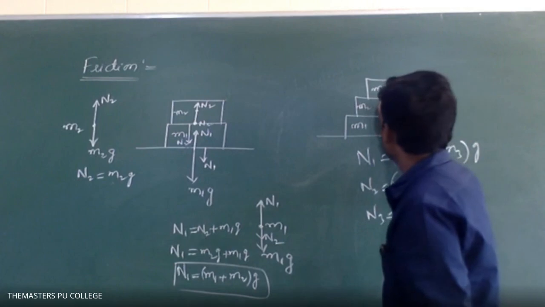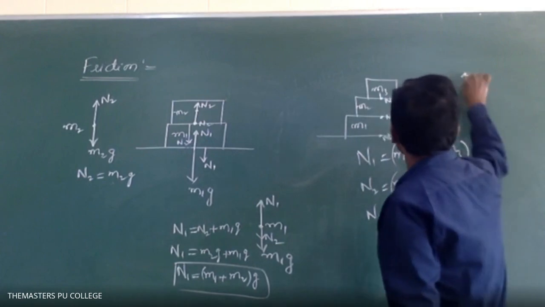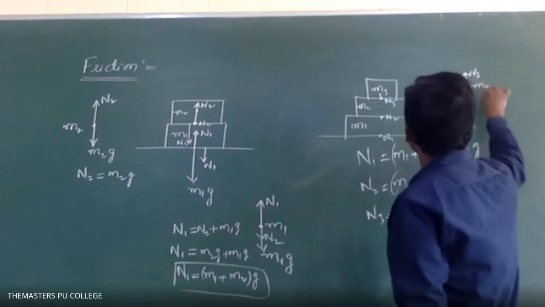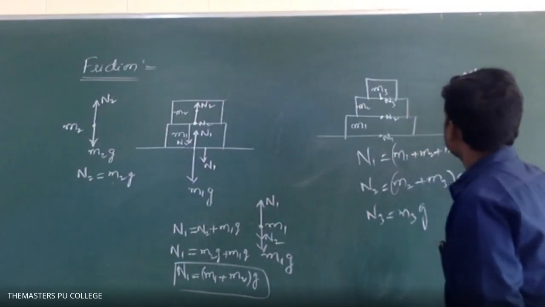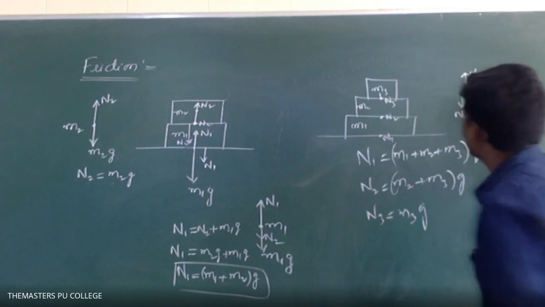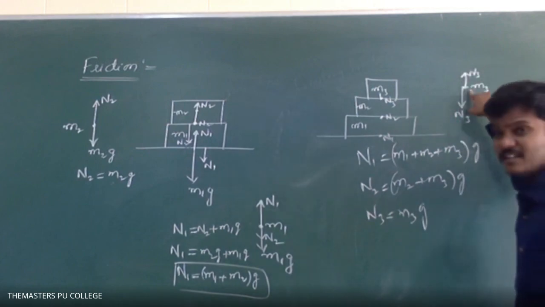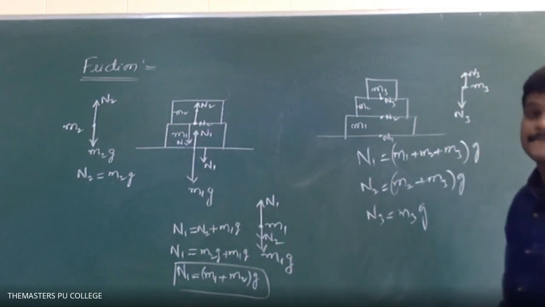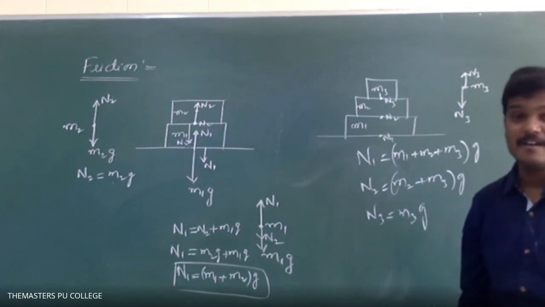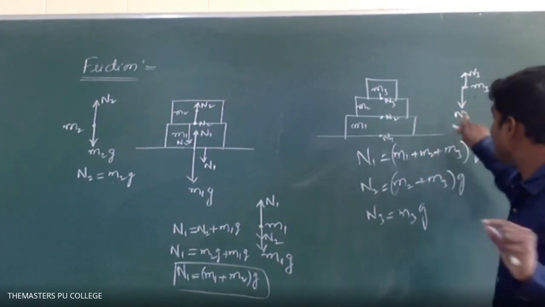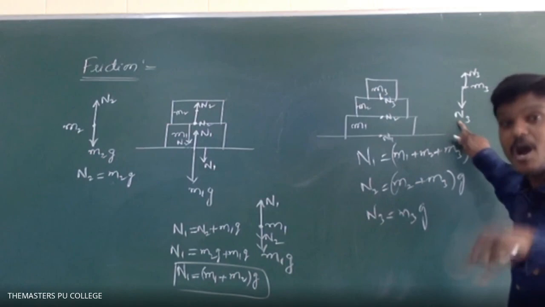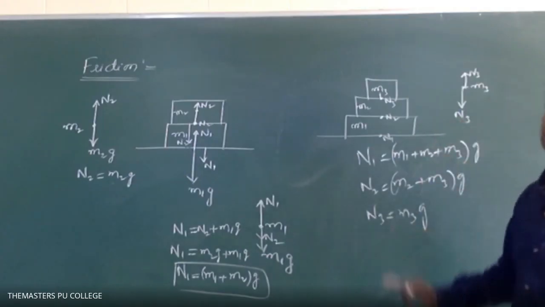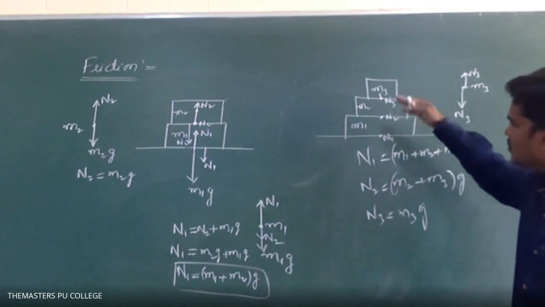If you want, you draw the correct free body diagram. Here N3 up, on M3. And what is this N3? N3 is the force exerted by the M3 block on the second block. Very good. So in the same way you try to draw the free body diagram.